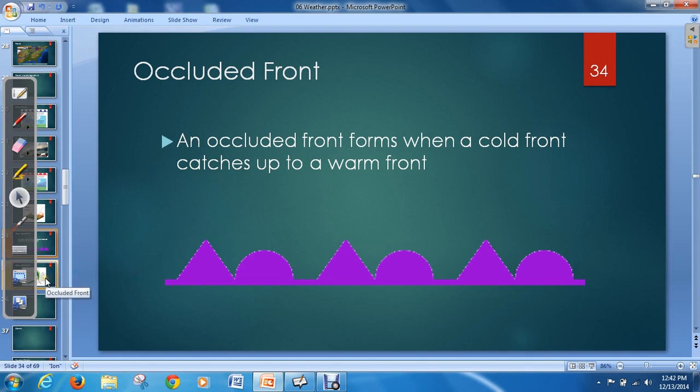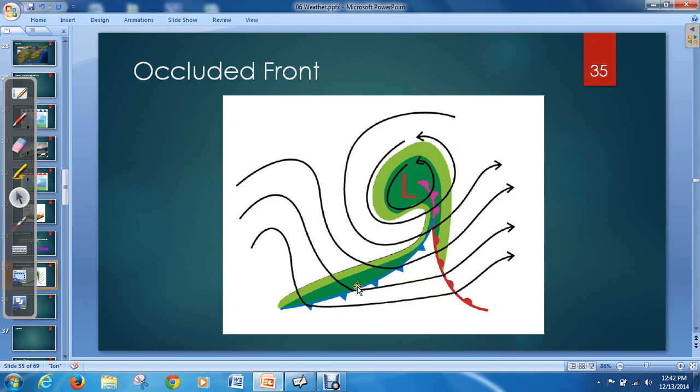If you look on a map, here's a cold front coming in, here's a warm front coming in, and then this purple area, the purple triangles and circles, is the occluded front. They are associated with some pretty bad weather as well, not so much because of the air masses themselves, but because there are so many differences in pressure and things like that. You can imagine there's three air masses here. Let's say this is continental polar, maybe this is maritime tropical, and maybe this is maritime polar or something like that.